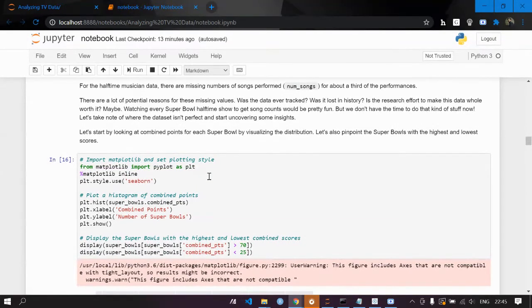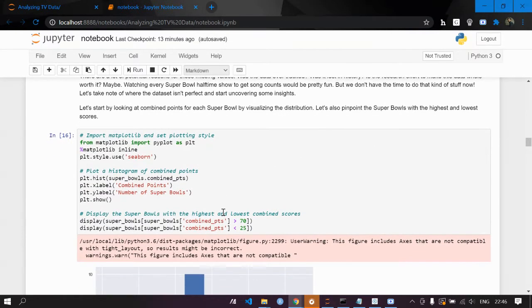Now let's start by looking at combined points for each Super Bowl by visualizing the distribution. Let's also pinpoint the Super Bowls with the highest and the lowest scores. So we're going to use matplotlib and set the plotting styles, and we are going to use histograms.